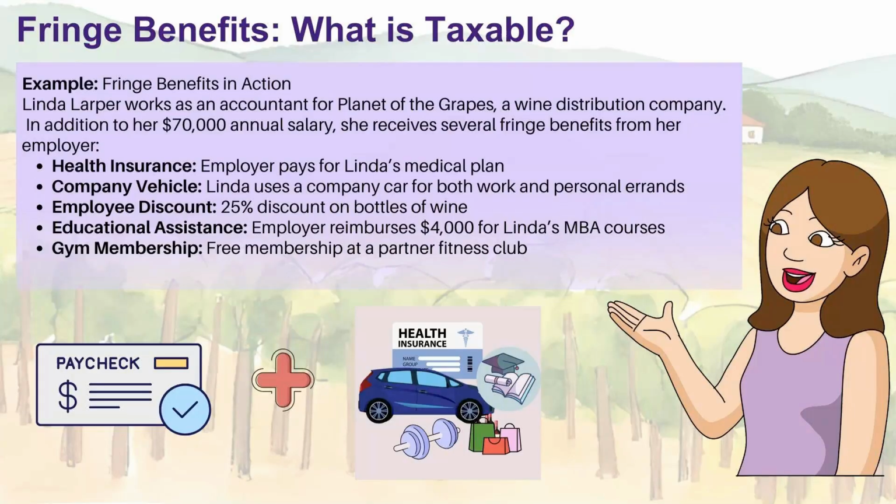Educational assistance. If her employer reimburses $4,000 for her MBA courses, that would be considered a fringe benefit. And finally, gym memberships.